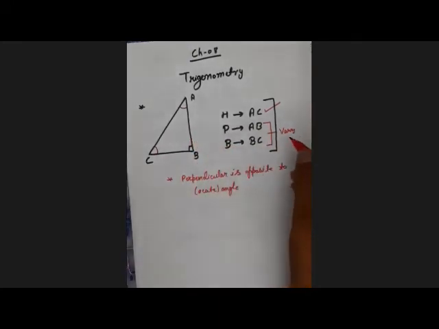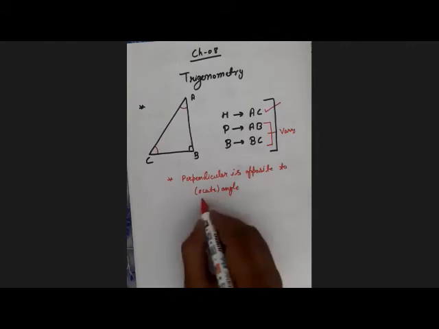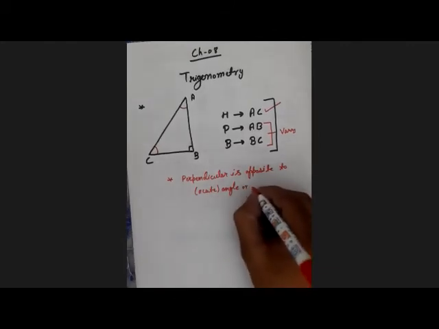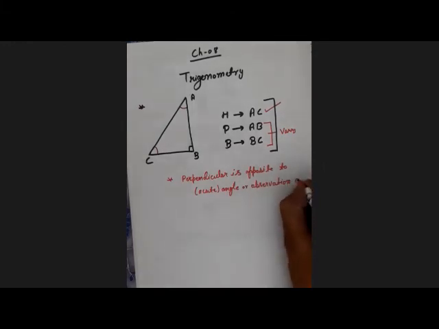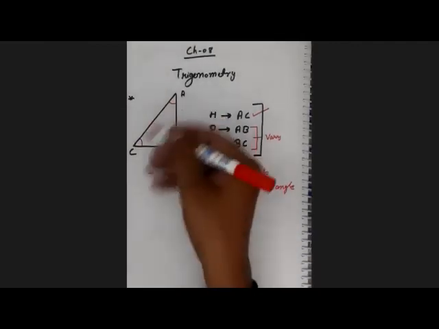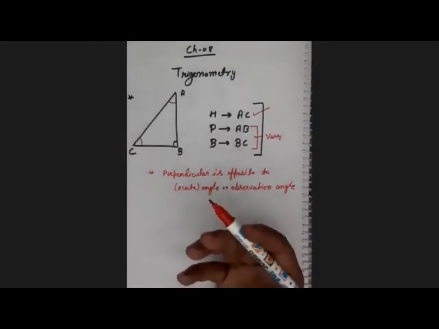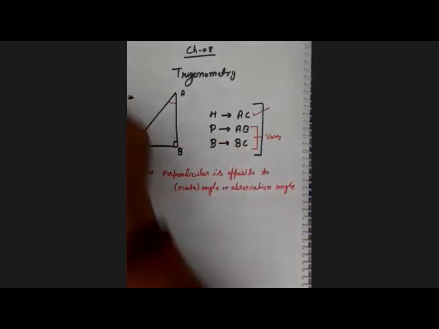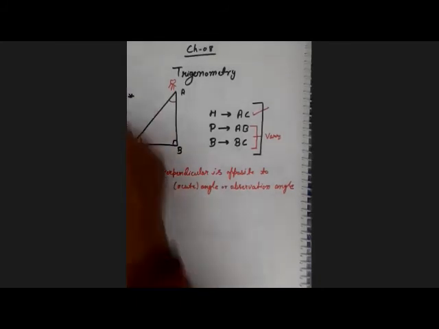So students, when the observation angle is not specified, I say the perpendicular is opposite to the acute angle, or the observation angle. You should always look for the observation angle. When the teacher asks you, beta, which one is the perpendicular, you ask, sir, where do I stand? I am the observer. Where I stand matters.